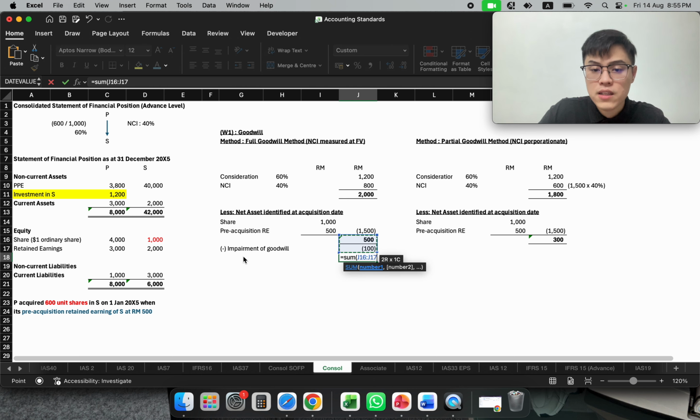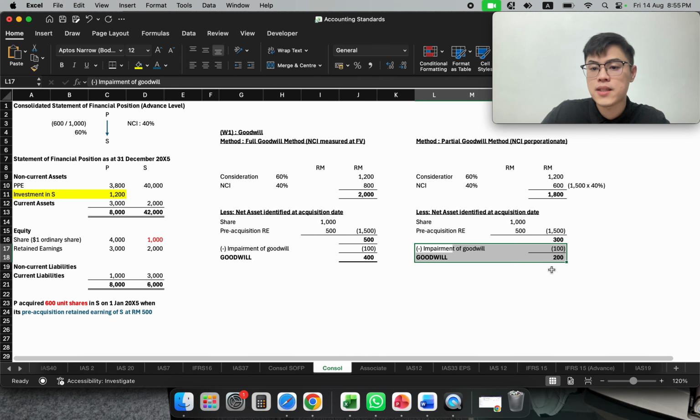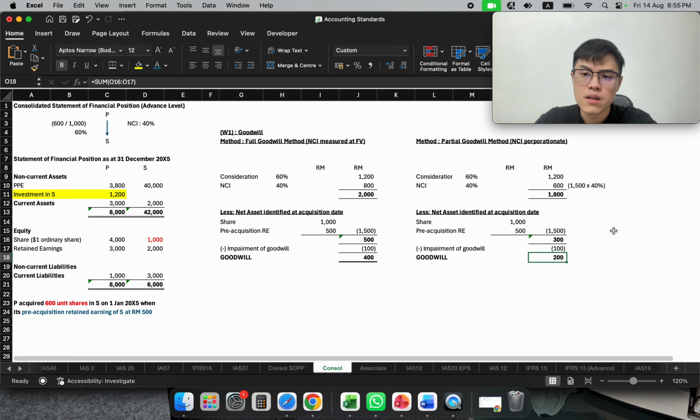Then my final goodwill here is 400. Likewise, for my partial goodwill method, it becomes 200. So there is one very complicated situation that will happen in here.